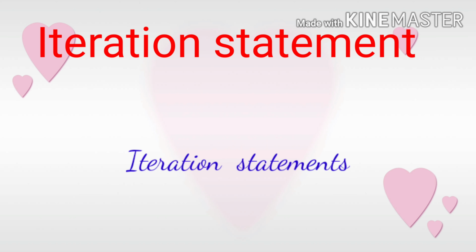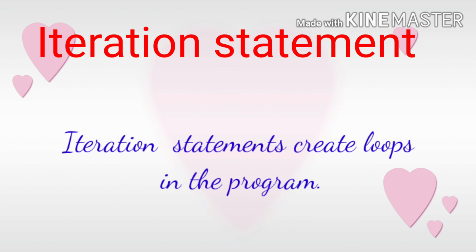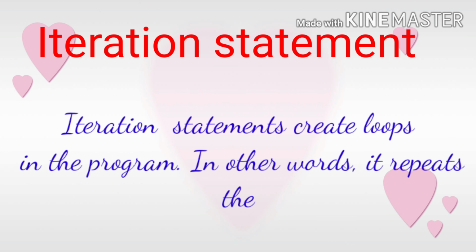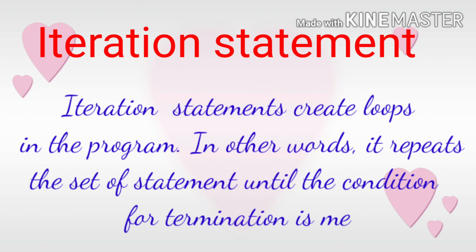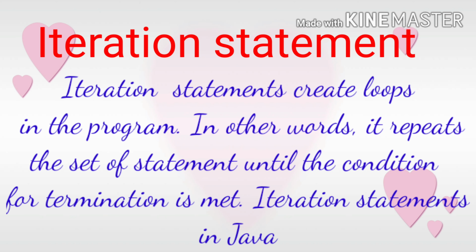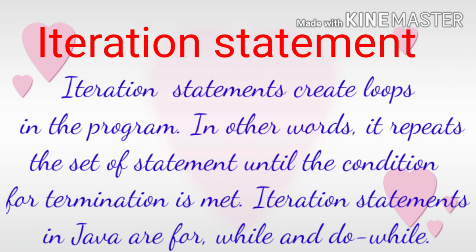What are iteration statements? An iteration statement creates a loop in the program. In other words, it creates a set of statements that repeats until the condition for termination is met. To manipulate the data, a program needs tools for performing repetitive actions and for making decisions. The tools we use for performing repetitive actions are the for loop, while loop or the do while loop.